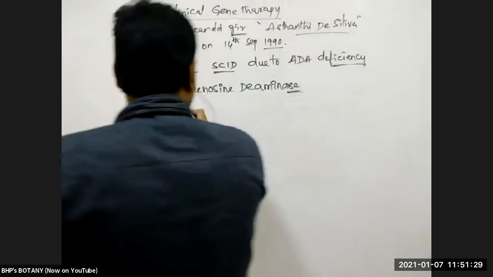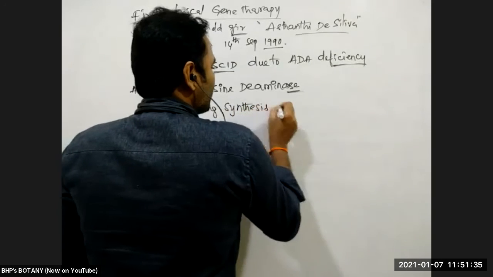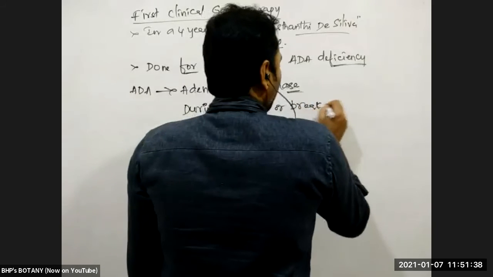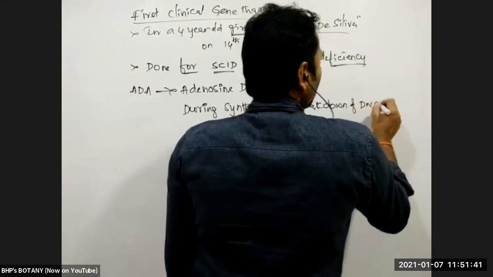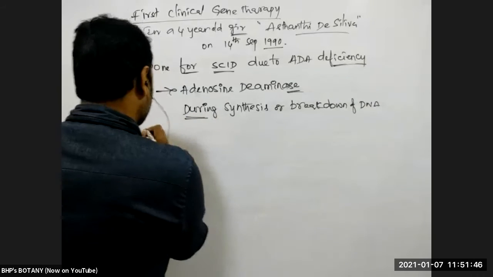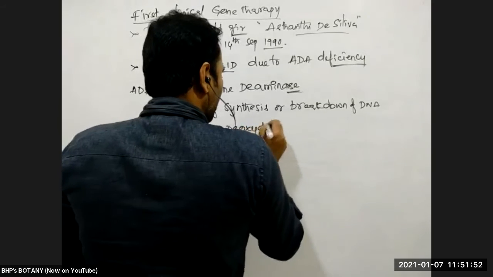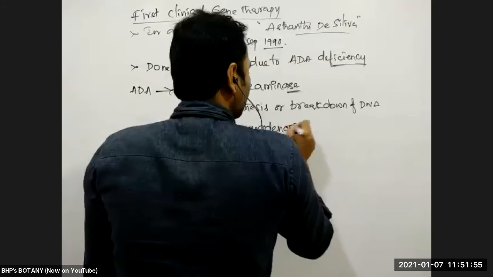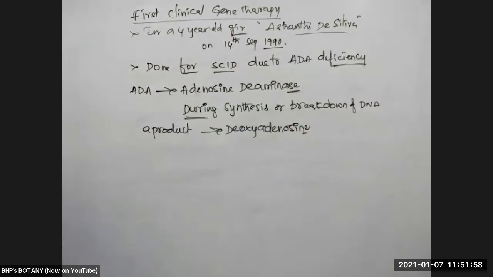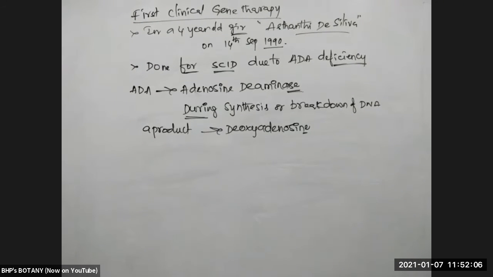See here, during the synthesis or breakdown of DNA, a product is formed. That product is deoxyadenosine. What is deoxyadenosine? Yeah, correct, it is a nucleoside.